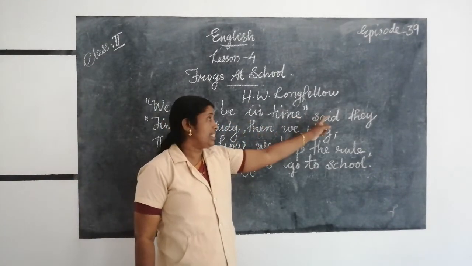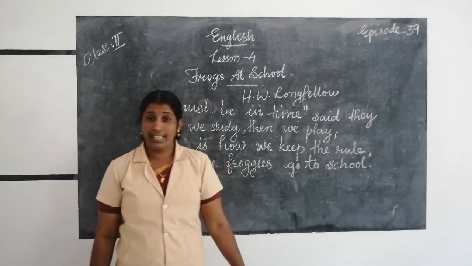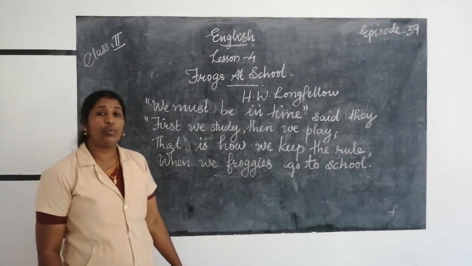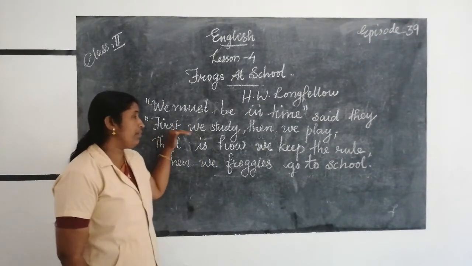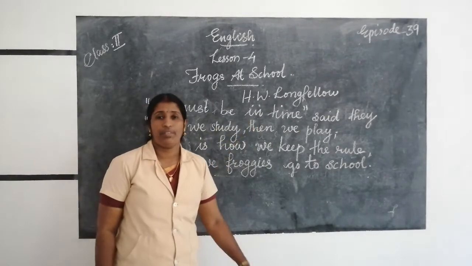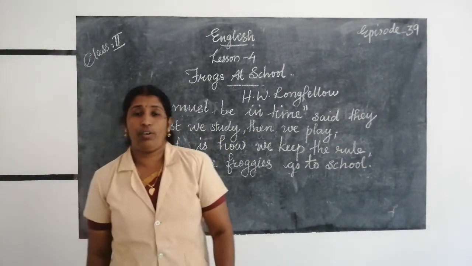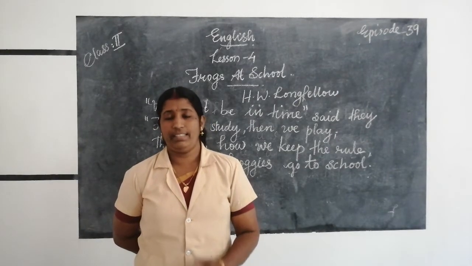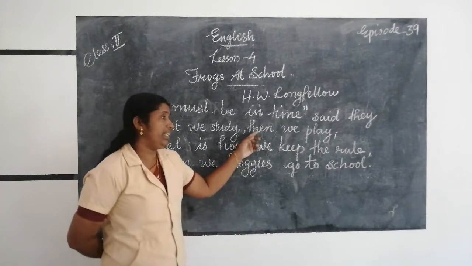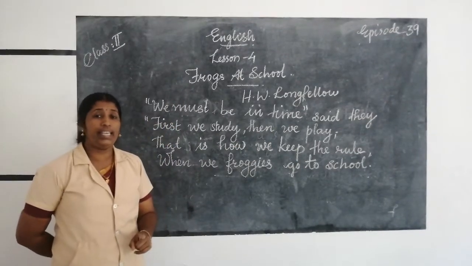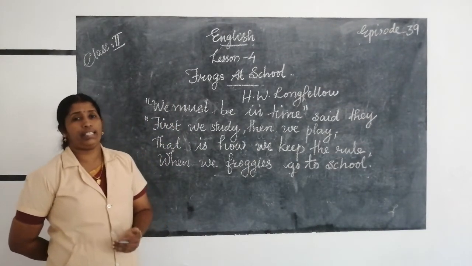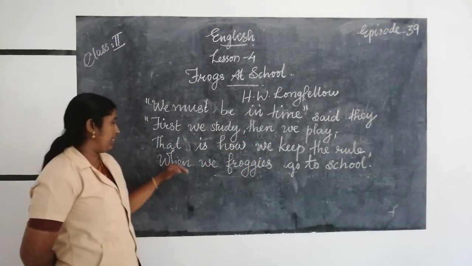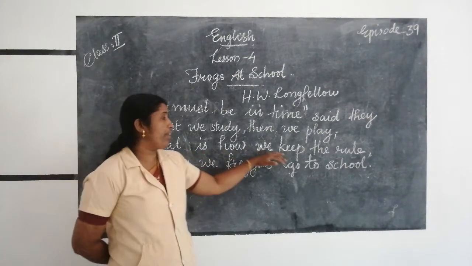Who said this word? Said they, said the froggies. They are saying that we must be in time, said they. We must go to school at the correct time. Then first we study, then we play. Our first concern or first choice is to study well. Study the lessons well, then we can play. First you should study, then when you get to interval time or leisure time, you should play. First we study, then we play. Which is the next thing? That is how we keep the rule.